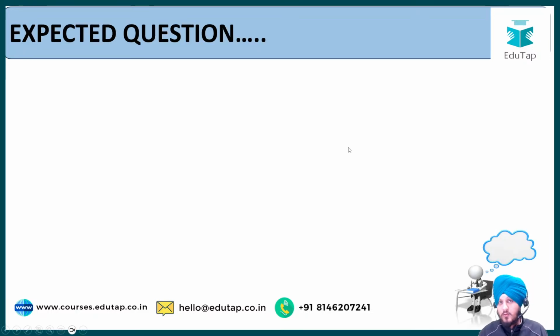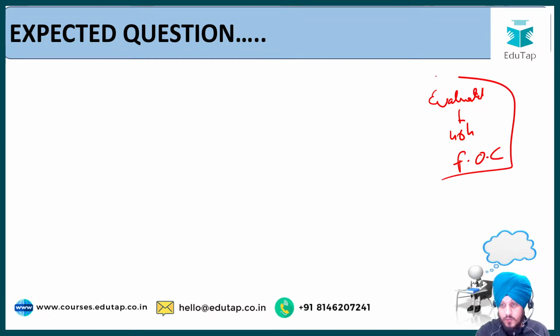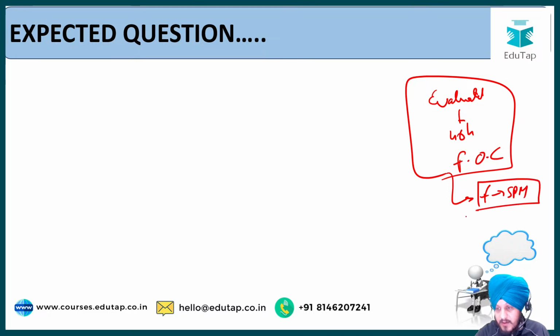Now if you are somebody who is new to this Perspective 360 degree initiative, let me tell you that firstly we give you an expected question. We are going to discuss the expected question as a part of this session, and once this session is done, you have to write the answer to this question in the comment box. That will be evaluated by our team within 48 hours, and this whole initiative is free of cost. Today is Wednesday, so submit your answer before Friday 5 p.m. if you want it to get evaluated in the comment box.